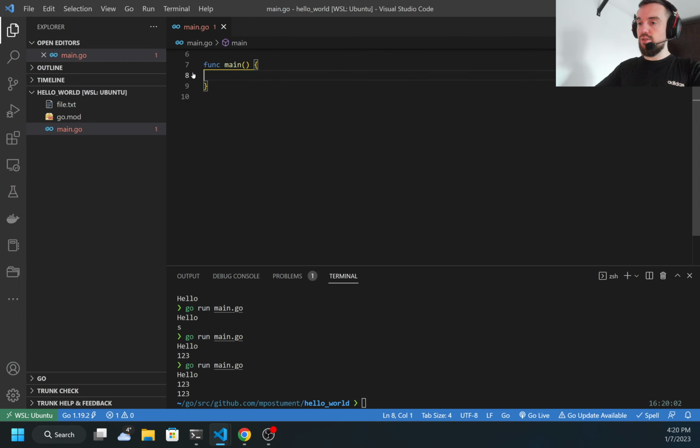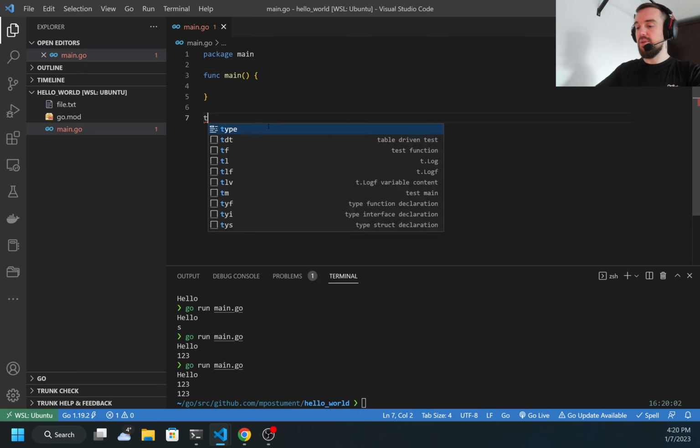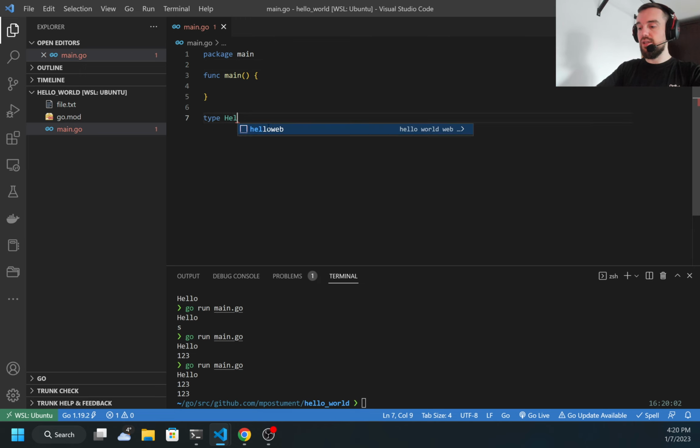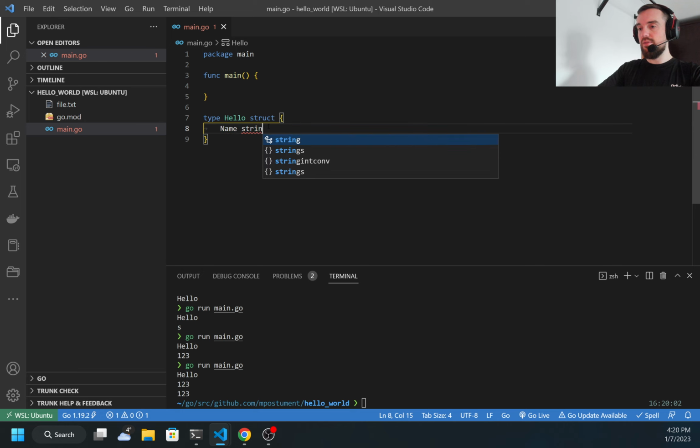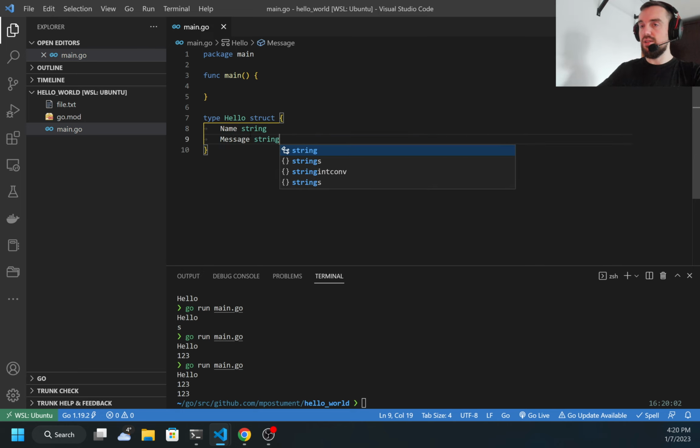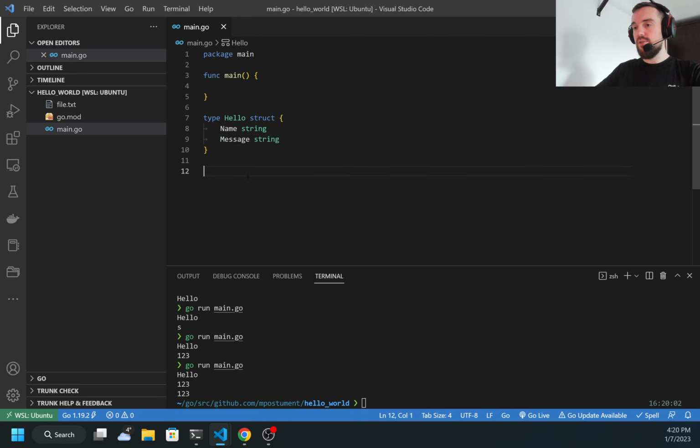And the final topic for today is methods. Methods are like functions, but they belong to some type. Let's try to explain this by example. So for example, I can create a struct type, which will have 2 fields. Let's call one name, which will be a string, and message, which will also be a string. Now for this type, I can define a method.